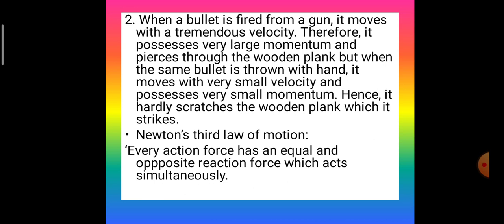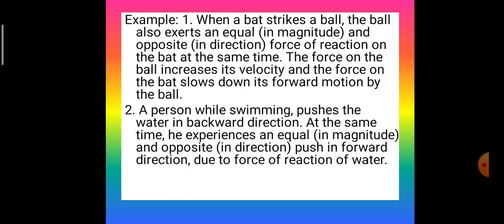Now, the third law of motion. Every action force has an equal and opposite reaction force which acts simultaneously. First example, when a bat strikes a ball, the ball also exerts an equal in magnitude and opposite in direction force of reaction on the bat at the same time. The force on the ball increases its velocity and the force on the bat slows down its forward motion by the ball.